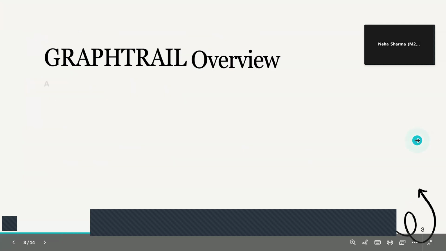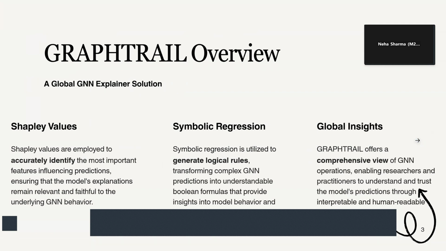Yes, now let's go over the complete overview of GraphTrail. Let me walk through the key ideas first. The first and primary thing is concept extraction via computational trees. We analyze the GNN's computational graph on each input, capturing how relational patterns and features propagate through the network. These form computational trees, which encapsulate a specific subgraph and the feature-based computations that the GNN used for its decision.